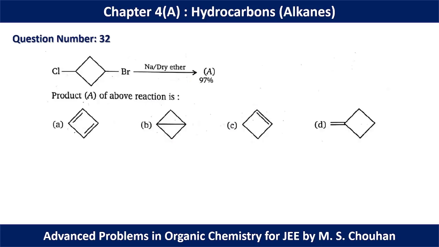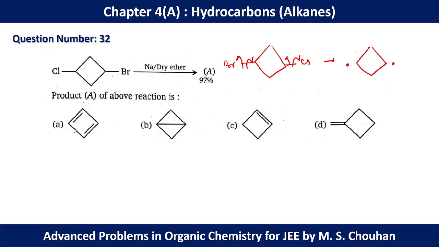In question number 32 we have to perform a Wurtz reaction where diethyl ether and sodium are given. So obviously in the Wurtz reaction mechanism we have to form the radical. So here we can form radicals, and here we form 2 dots, a carbon free radical.